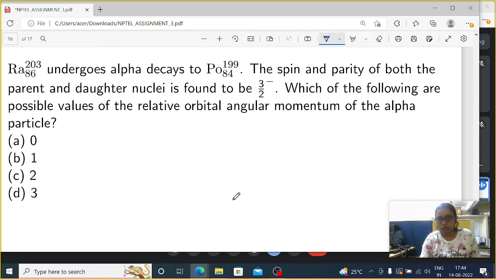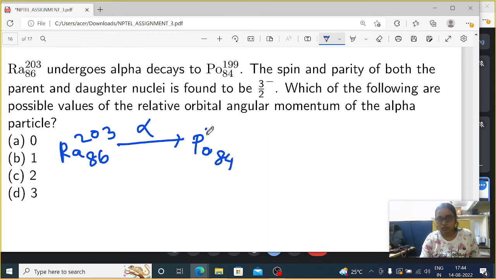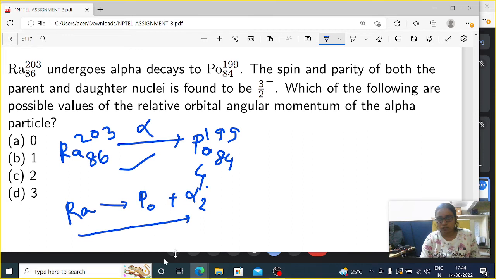Since it is alpha decay, we first have to write the expression: radium 86203 undergoes alpha decay and becomes polonium 84199. Let's better write it like that: Ra goes to Po plus alpha, 4, 2. This is similar to what I have written in the above expression.